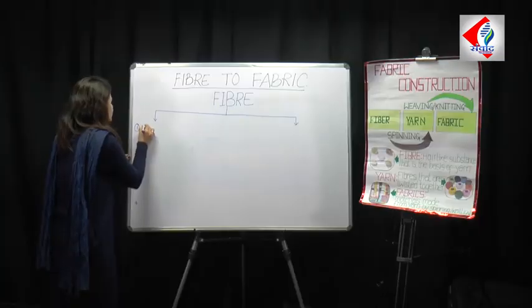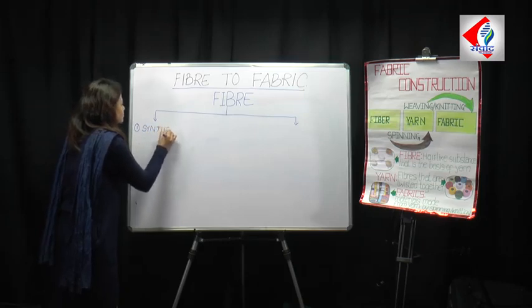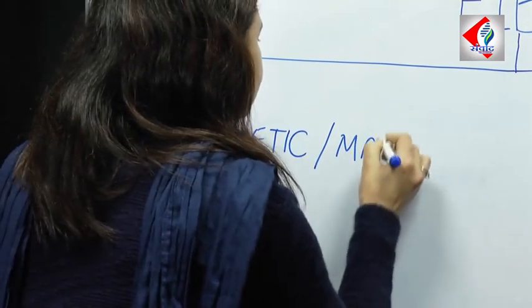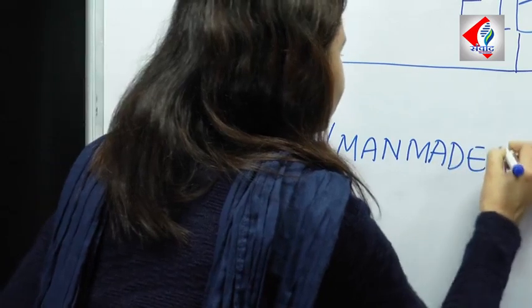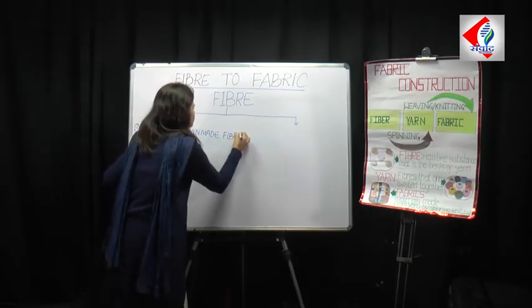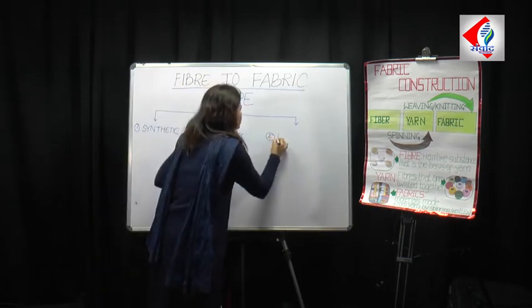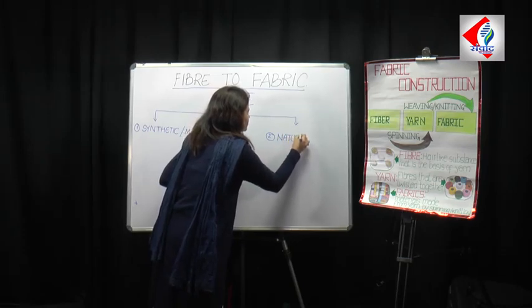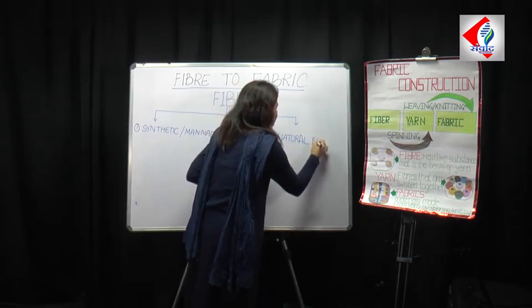Number one, synthetic or man-made fibers, and number two, natural fibers.